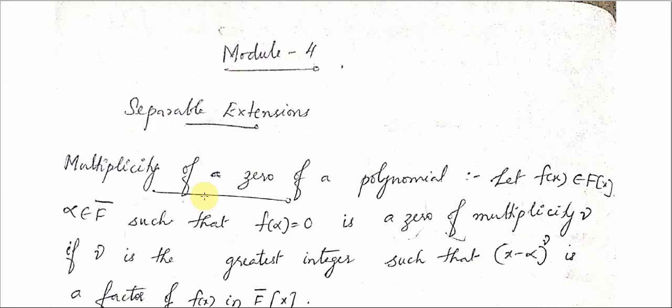Dear children, we start our last module, module 4, separable extensions. First, let's see the definition of the multiplicity of a zero of a polynomial.